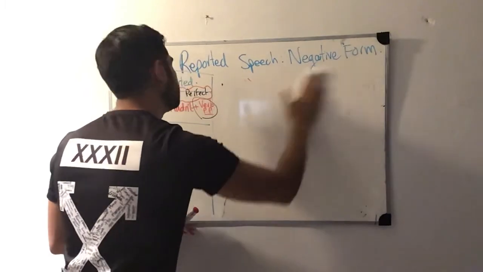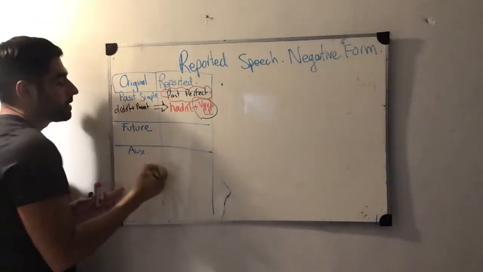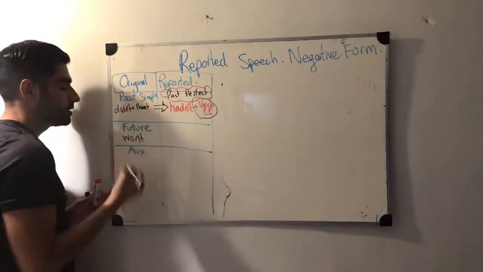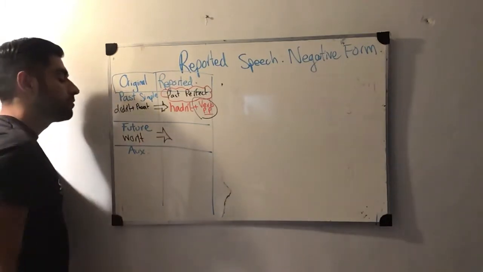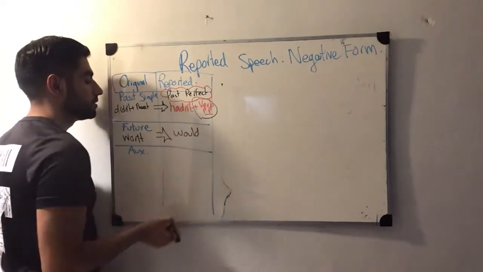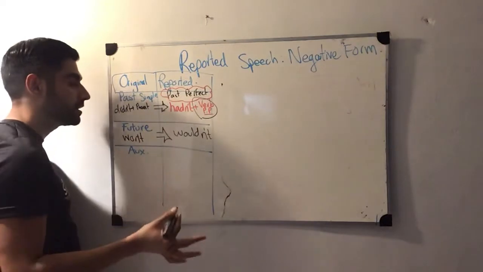The other one is future. Future is very simple. We use the auxiliary will, and if it's negative form, of course it's going to be won't and the verb in present. And then, if you remember, the one that we have to use in reported speech when it's future is would. But it's negative form, so it's going to be wouldn't. As simple as that.